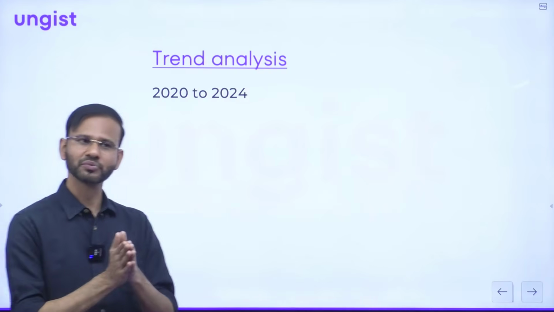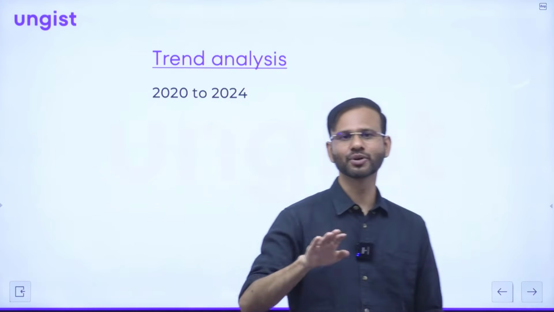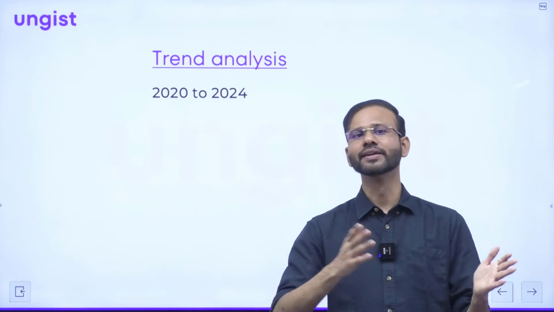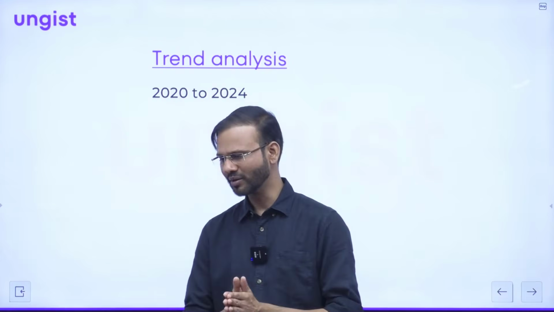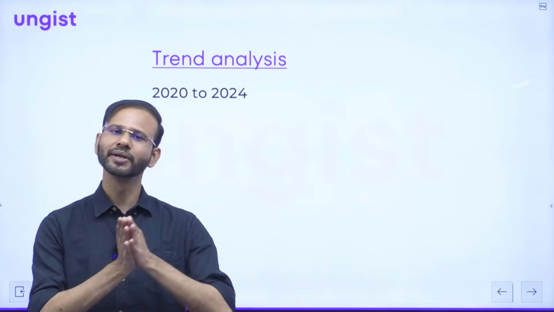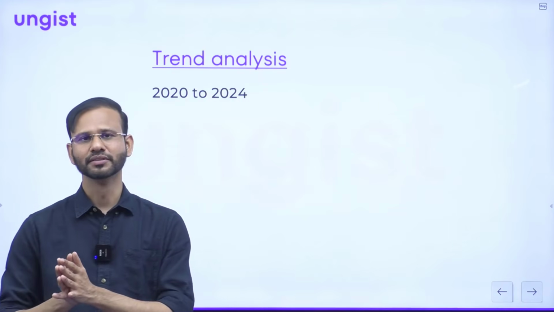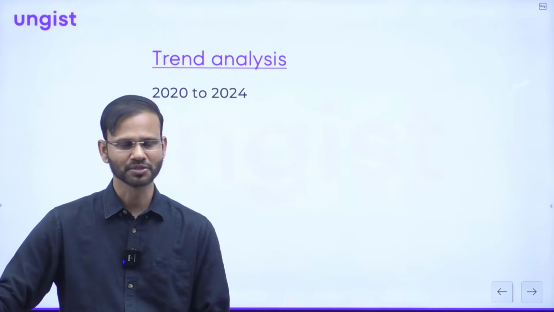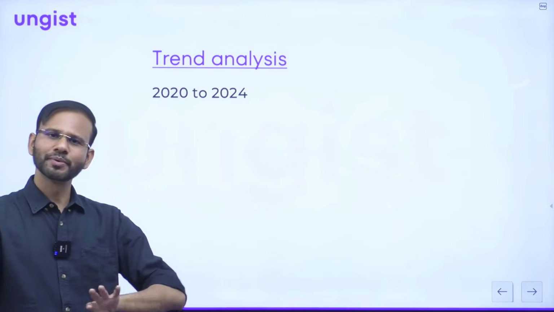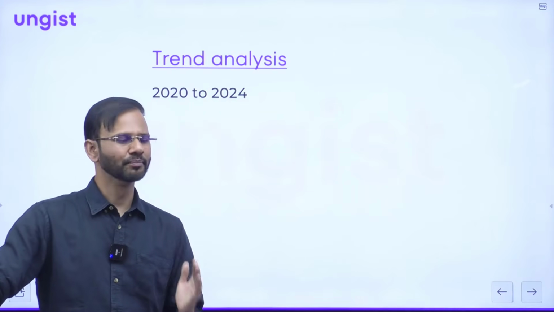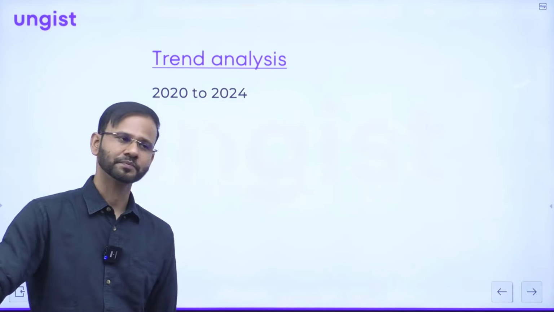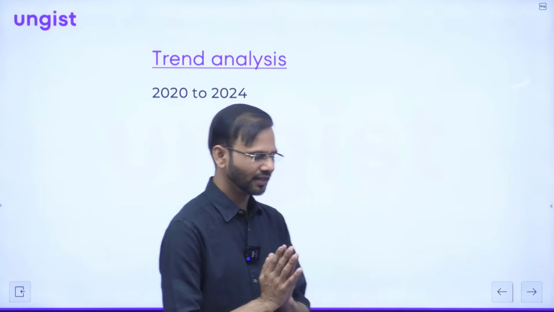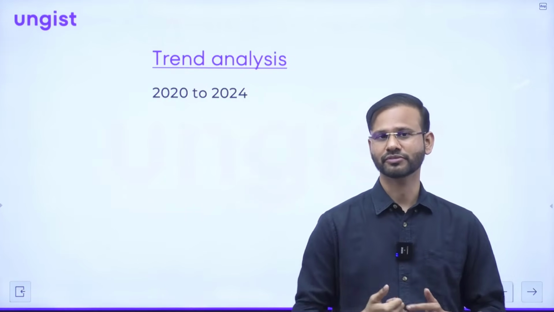I repeat, from 2020 onwards, they are just asking 27-28 questions from reading comprehension, and the rest of the questions are being asked from maths and reasoning. So in 2025 also, you may expect 27-28 questions from reading comprehension, and the rest, I mean 53 or 52 or 54 sometimes, from maths and reasoning. And now you just have to decide from where you need to clear your cutoff.